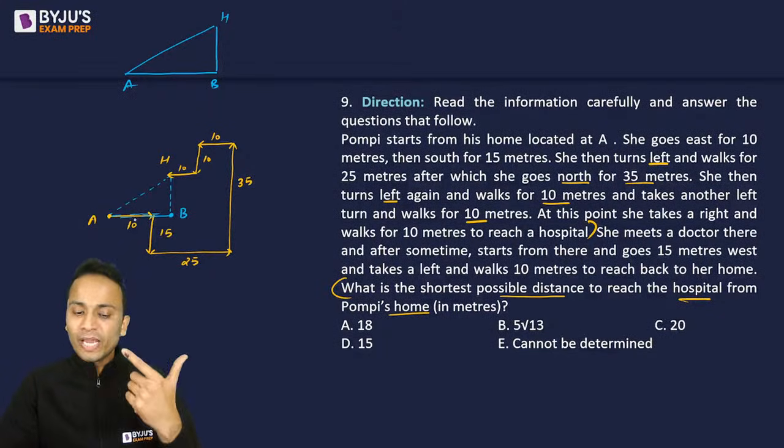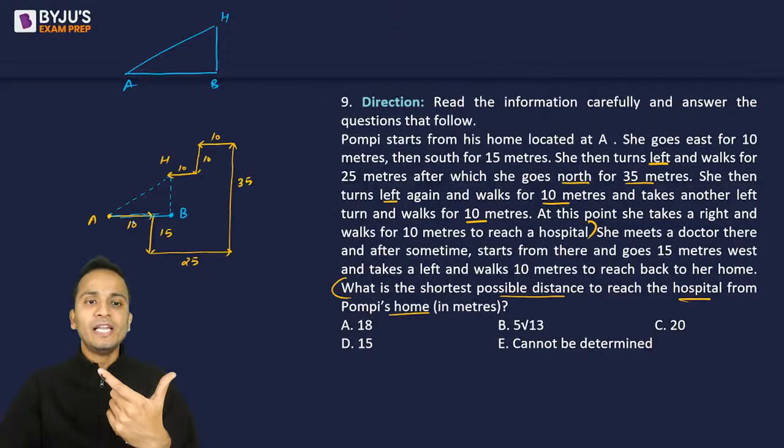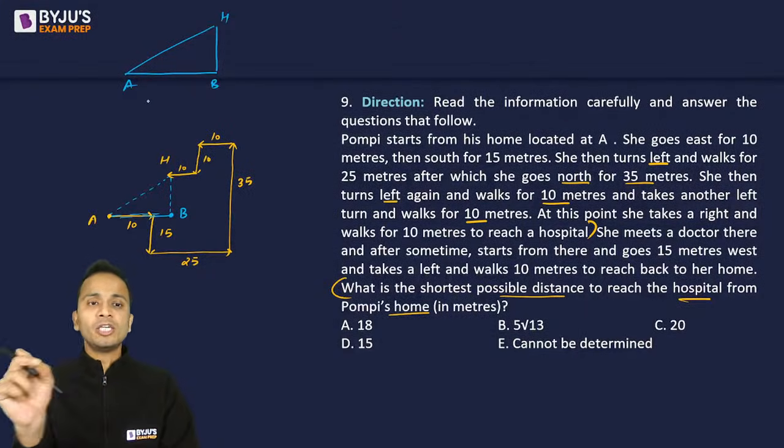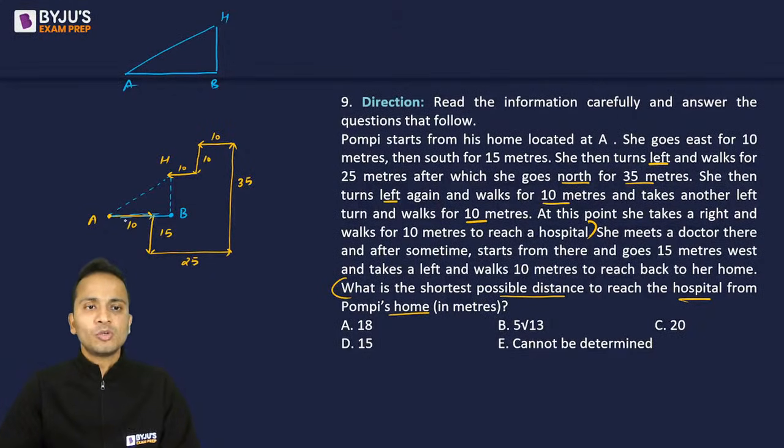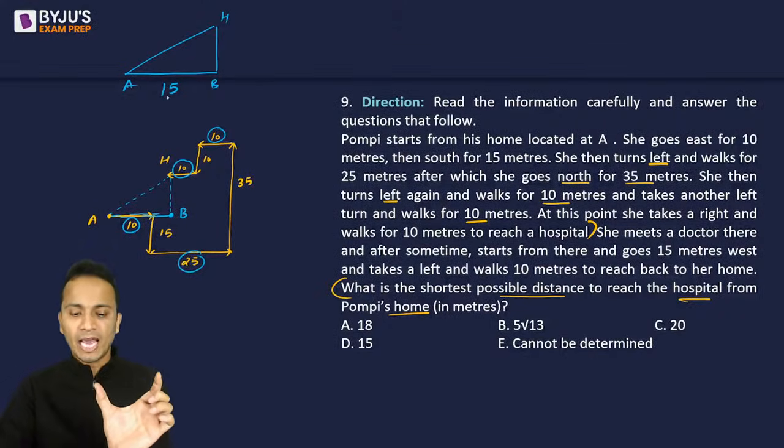ठीक है. So AB का length, can anyone tell me the length of AB? AB, what is the net horizontal distance between these 2 points? So AB का length कितना होगा? So 10 plus 25, that is 35. 35 and then वापस कितना 10 and 10 20. So 35 minus 20, that is 15. So 15 will be the net length or net distance between A and B.